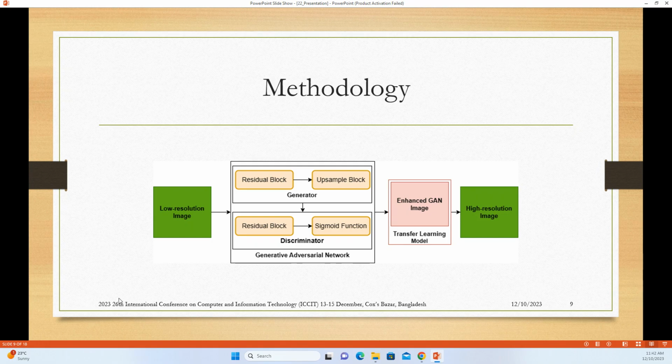Then this GAN and the transfer learning model, it's called the adversarial loss. That means some features of transfer learning models, when we combine the loss of transfer learning and the GAN network, that means when we combine these two features, it will automatically improve the overall accuracy of the outputs. That is actually our contribution in this work. That means we have used the preprocessing as well as incorporated the GAN loss with the transfer learning model loss.